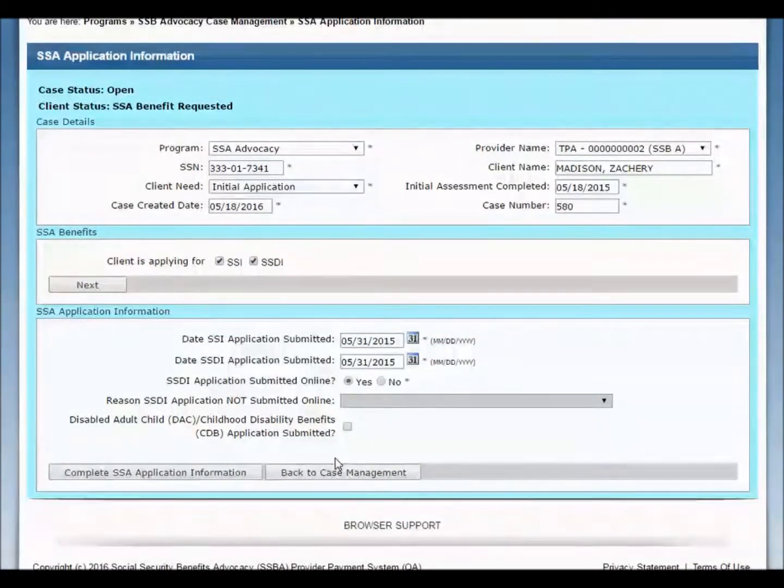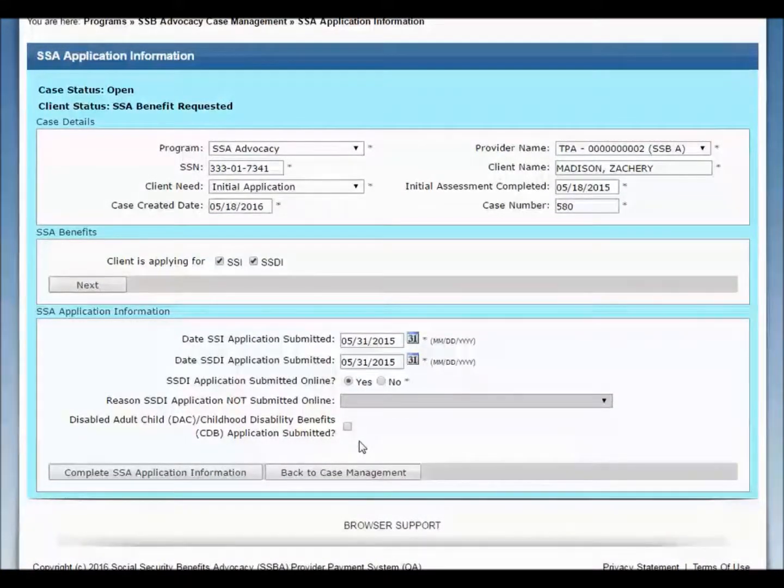Record the date your client's SSDI application was submitted to SSA in the Date SSDI Application Submitted field. In the SSDI Application Submitted Online field, select either Yes or No, depending on if your client's SSDI application was submitted online or not.